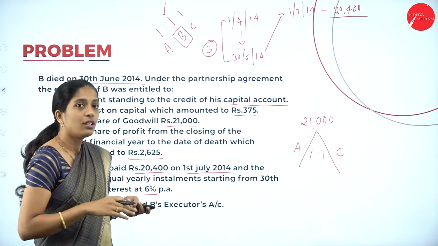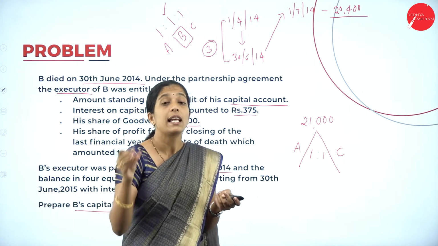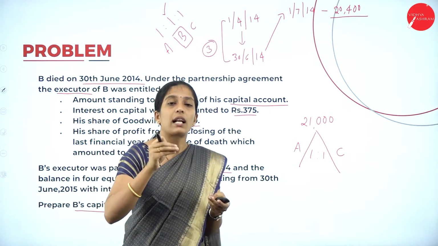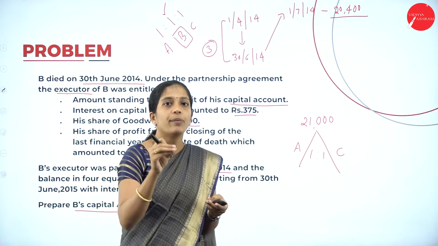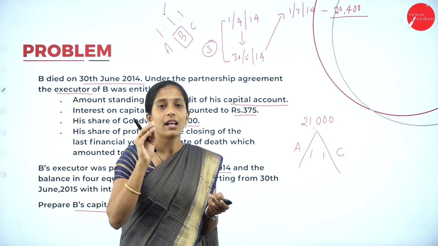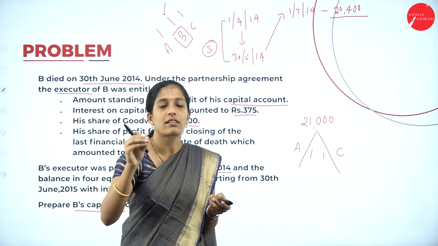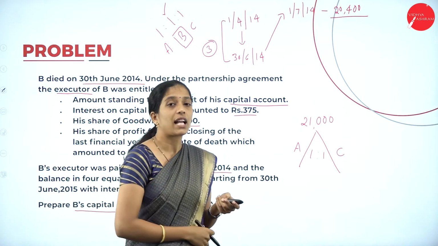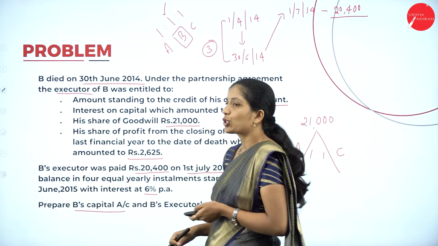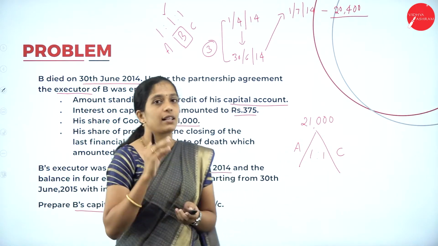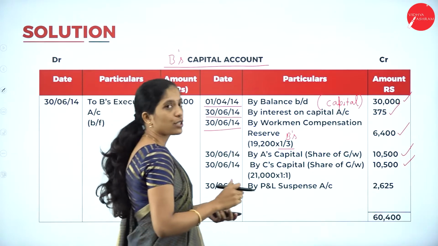2,625. They have directly given the amount, so no need to calculate. If they had given the total profit of the firm, then total profit into his share, that is 1/3, into the number of months he was there in the business, that is 3 divided by 12. Here they have directly given the amount, so take that profit directly, that is 2,625, to profit and loss suspense account, 2,625.